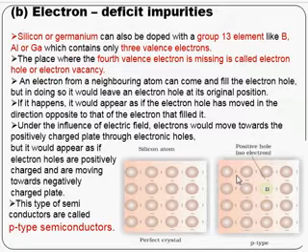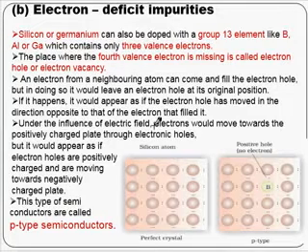Then further an electron from here or here can jump to this place to fill up the hole, and in its original position a hole is created. So if the electron has moved in this direction, then the electron hole has moved in the opposite direction.